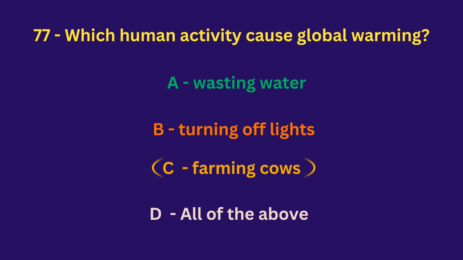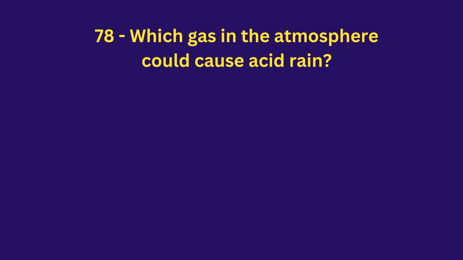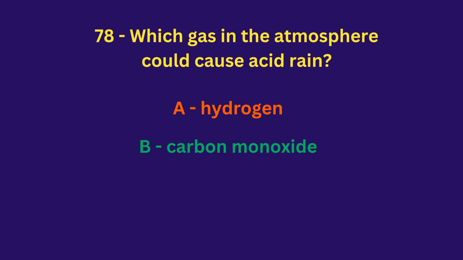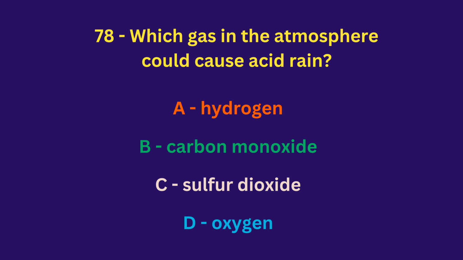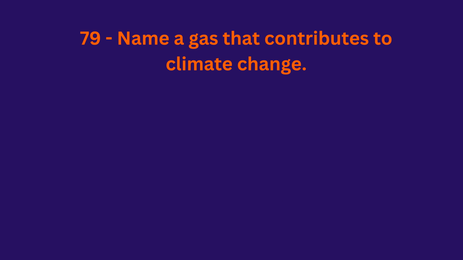The answer is farming cows. Which gas in the atmosphere could cause acid rain? Hydrogen, carbon monoxide, sulfur dioxide, oxygen. The answer is sulfur dioxide.